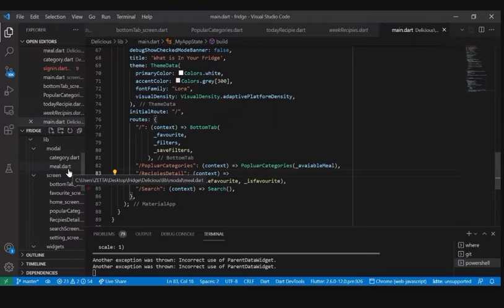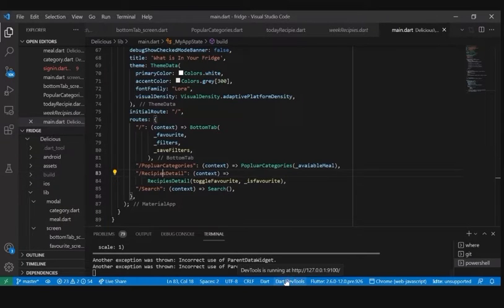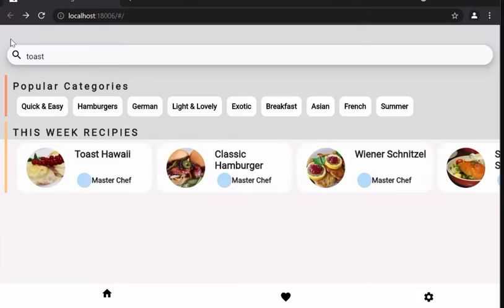Let's show you the output. As you can see right there, we have this output. You have a search, popular categories, and recipes that are available, uploaded by master chefs.